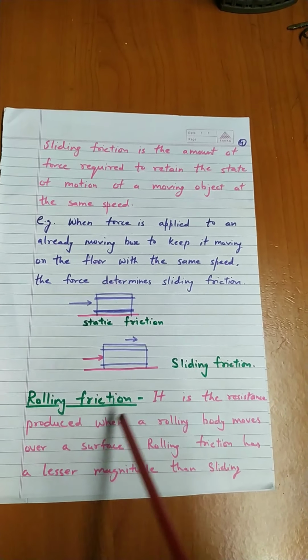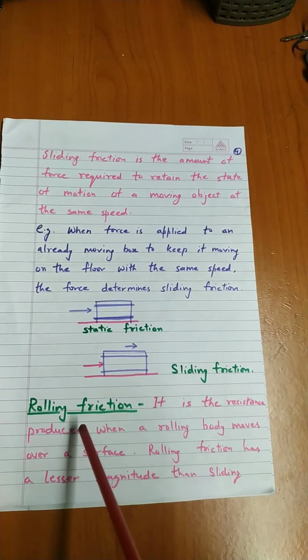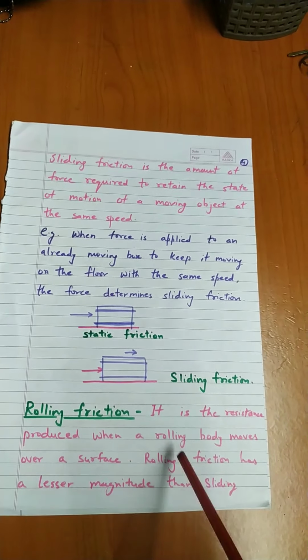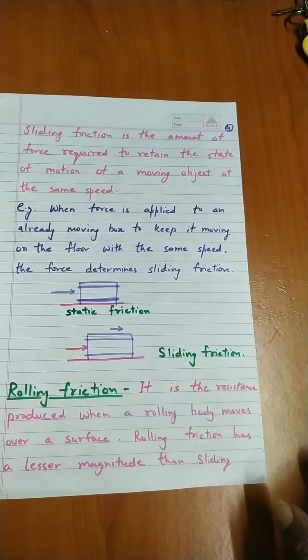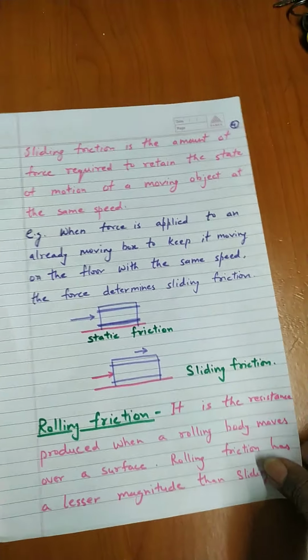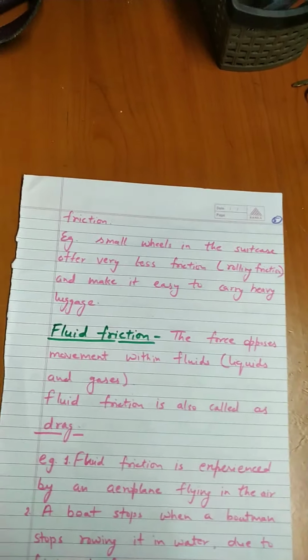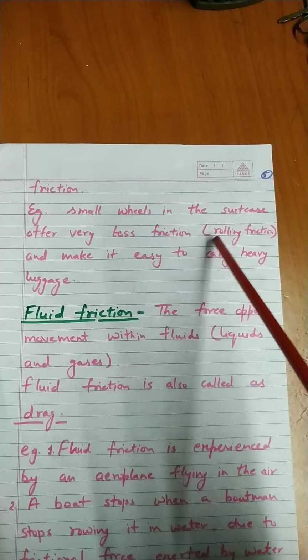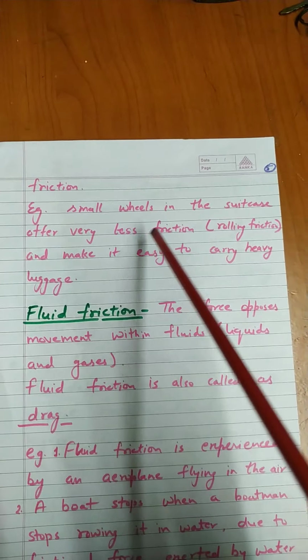What is rolling friction? It is the resistance produced when a rolling body moves over a surface. Rolling friction has a lesser magnitude than sliding friction. For example, small wheels on the surface offer very less friction.